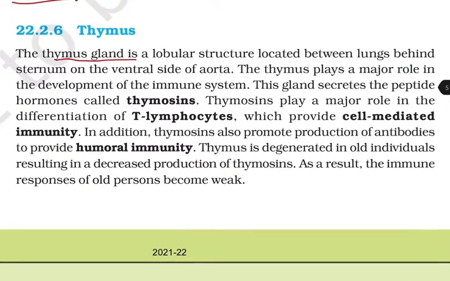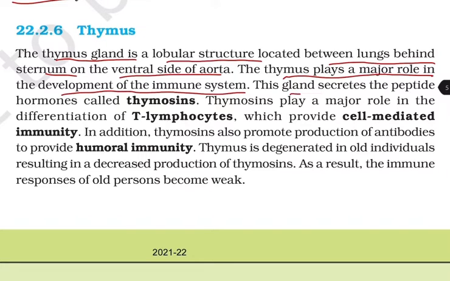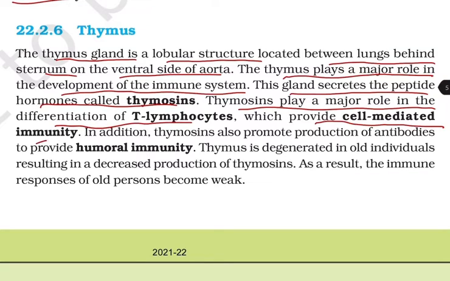Thymus. The thymus gland is a lobular structure located between the lungs, behind the sternum, on the ventral side of the aorta. The thymus plays a major role in the development of the immune system. This gland secretes the peptide hormones called thymosins. Thymosins play a major role in the differentiation of T lymphocytes, which provide cell-mediated immunity. In addition, thymosins also promote production of antibodies to provide humoral immunity.